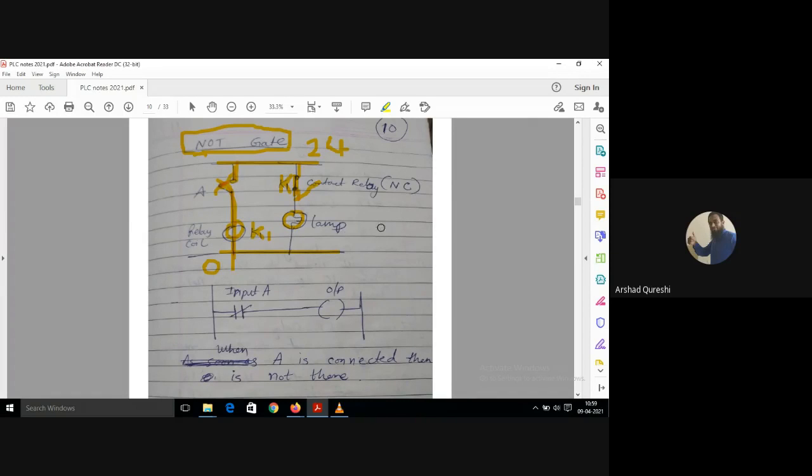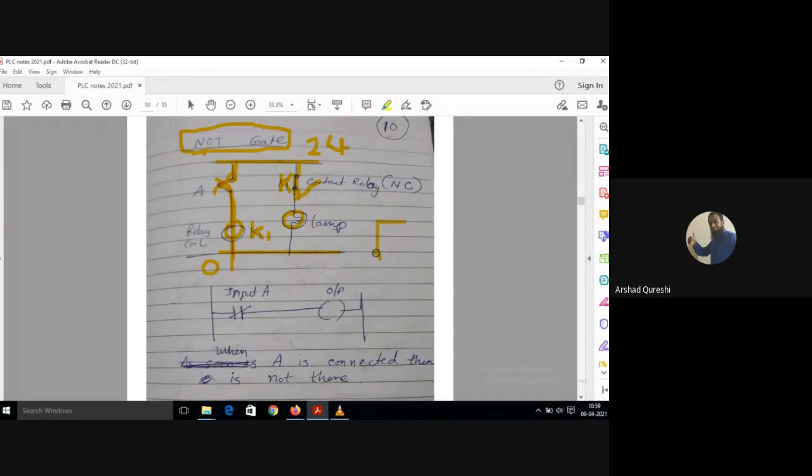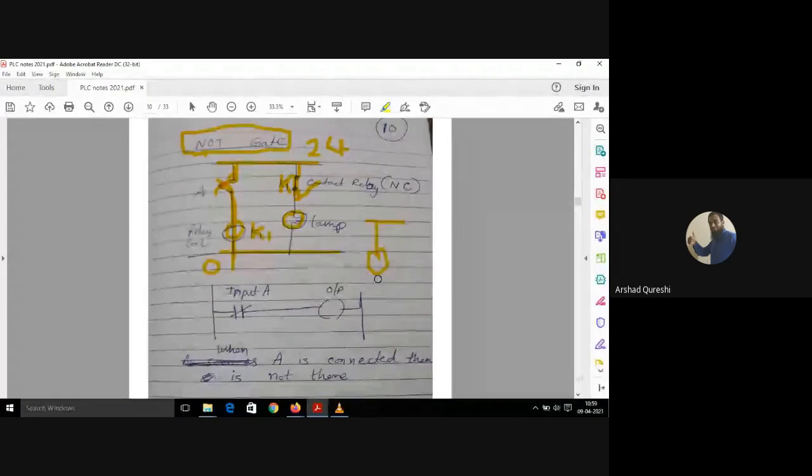See, you might have seen a connection like this. When the K1 coil is getting energized, what happens? It closes a normally open contact and opens a normally closed contact. See what happens with the help of a magnetic action. This K1 coil, which is denoted with a circle, has a magnet inside it.